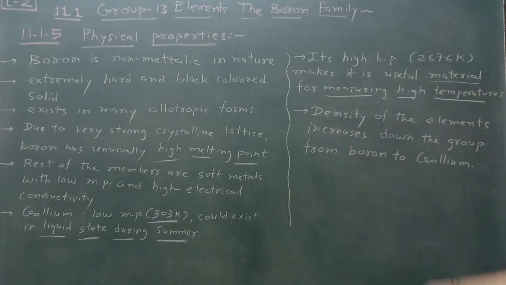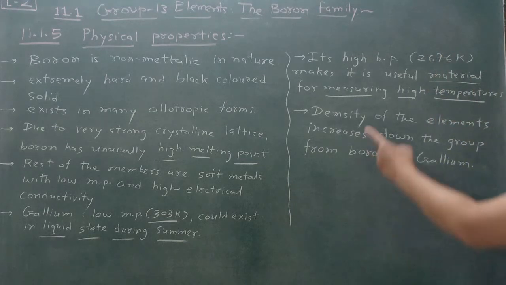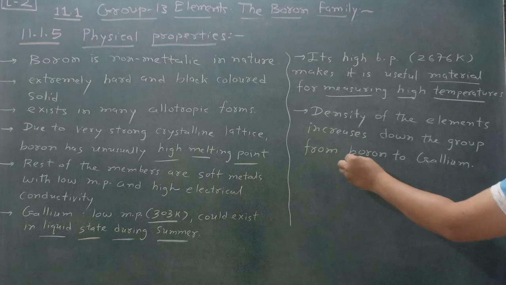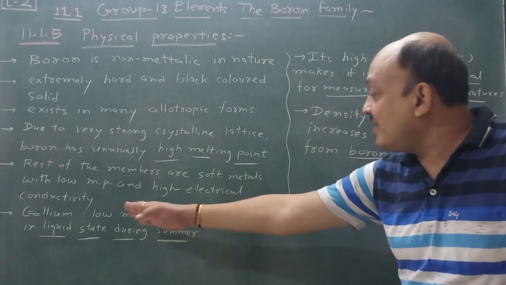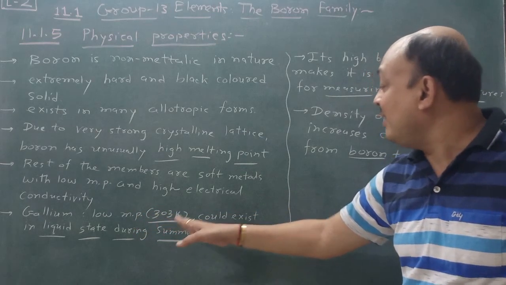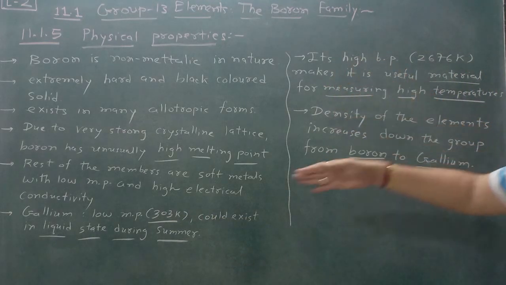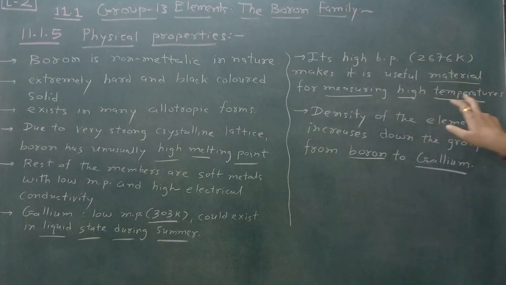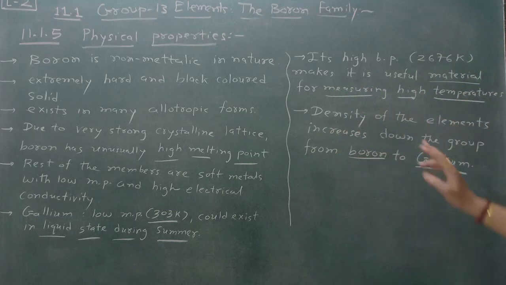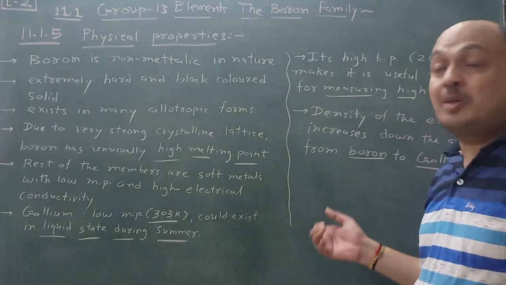And density, another topic of physical properties. If you see in the tabular form, the density of the elements increases down the group from boron to gallium. So certain physical properties are very important. Gallium has a low melting point of 303 Kelvin and could exist in liquid state during summer, and its boiling point is 2676 Kelvin, which makes it a useful material for measuring high temperatures. The density of the elements increases down the group from boron to gallium. So this topic, 11.1.5 Physical properties, is over.